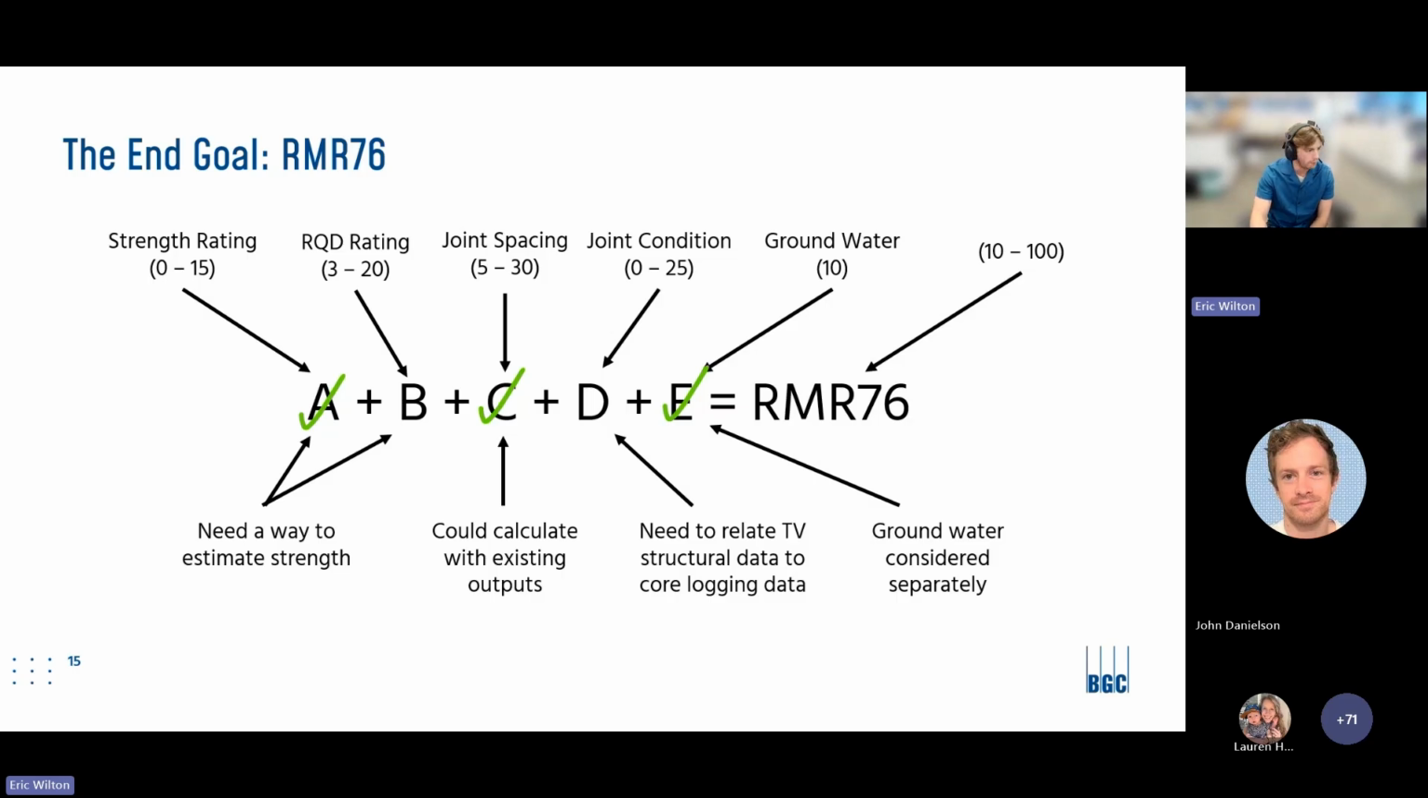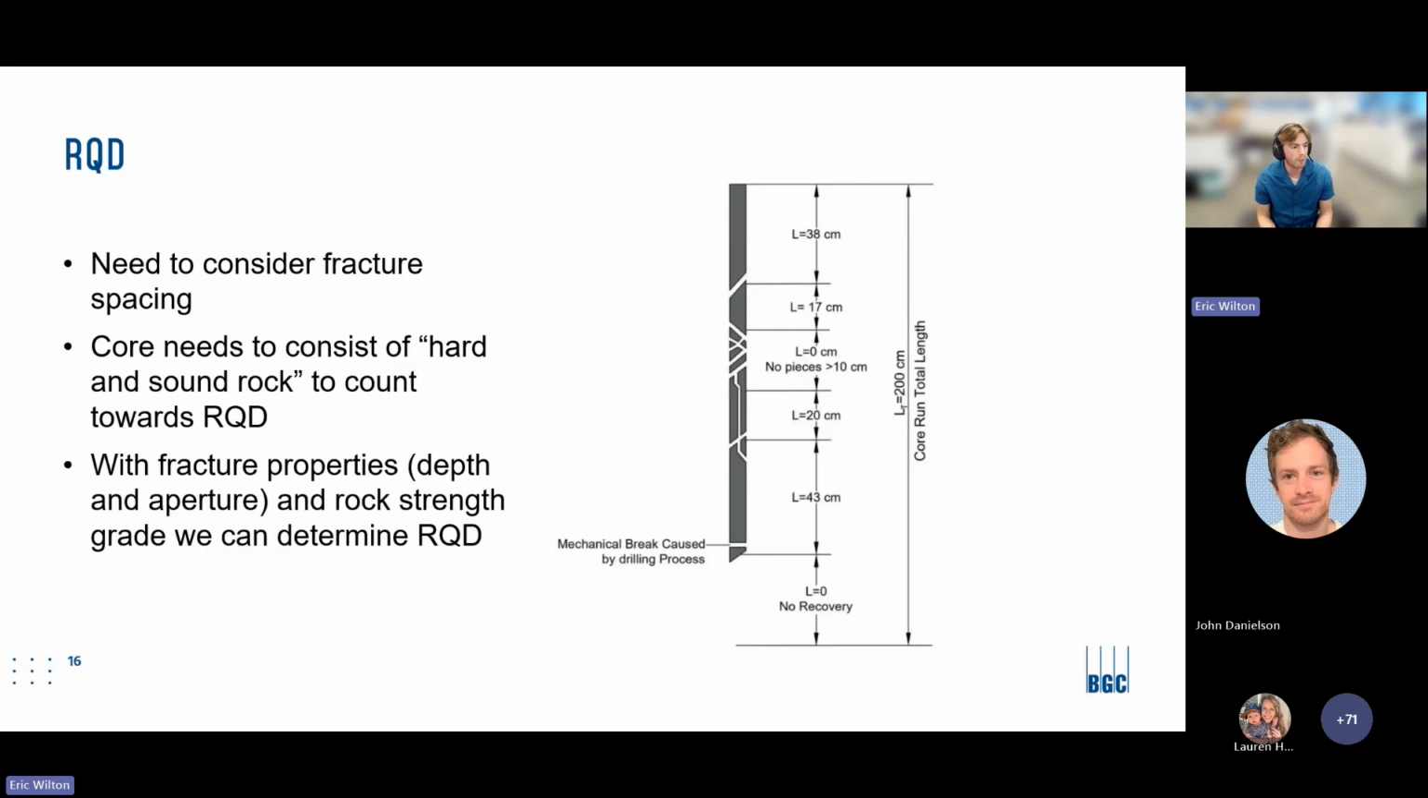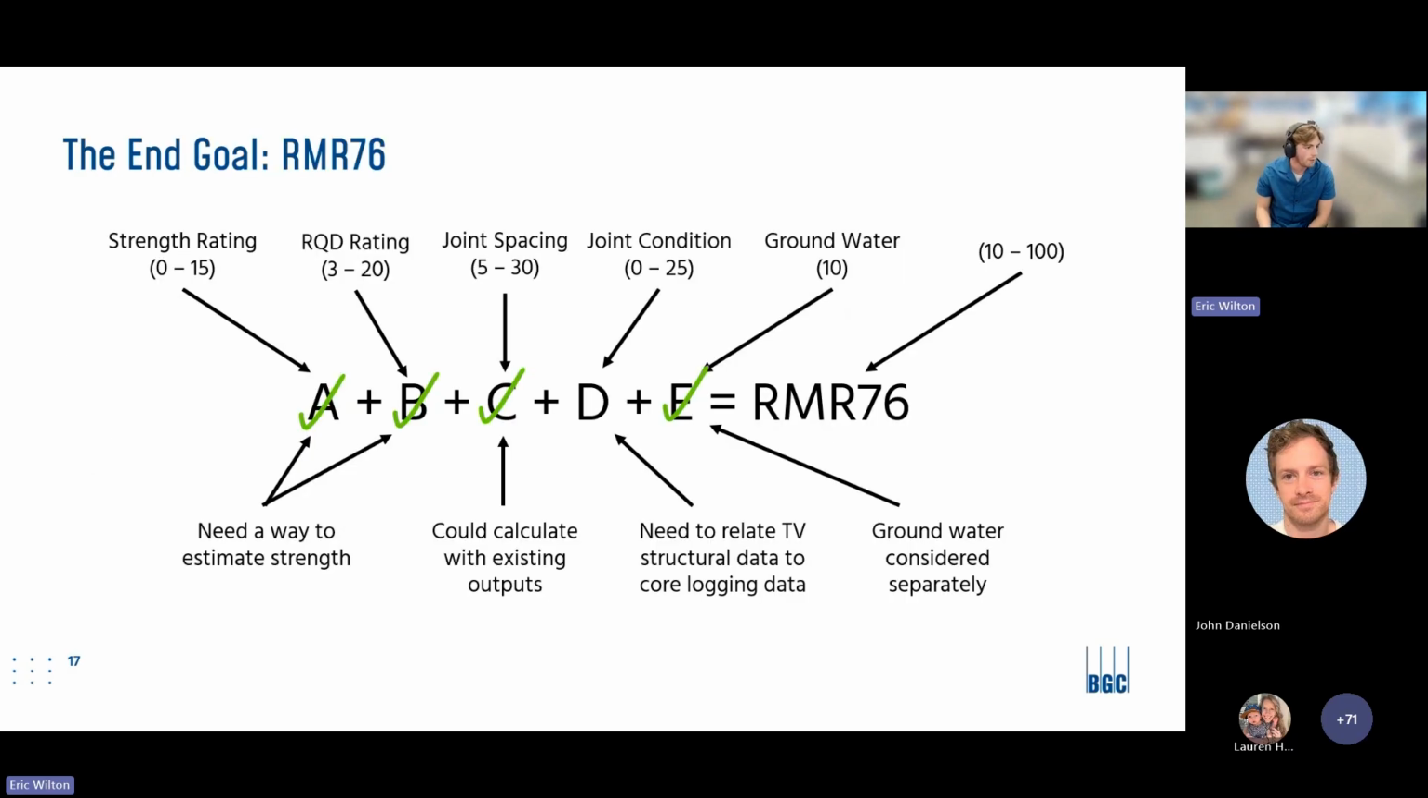And then RQD, really that is a combination of these past two parameters. It's the count and spacing of the fractures, and also trying to decide what segments of intact rock are hard and sound and should count towards RQD. So putting those together, we are then able to get our RQD counts. And lastly, we have joint condition.